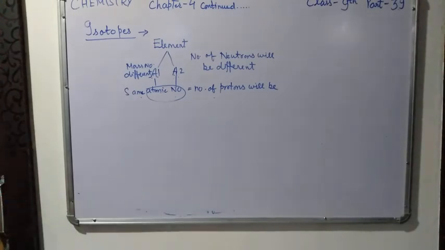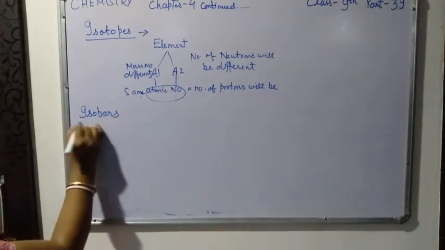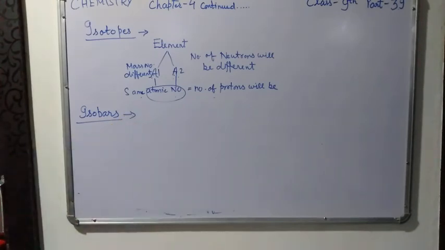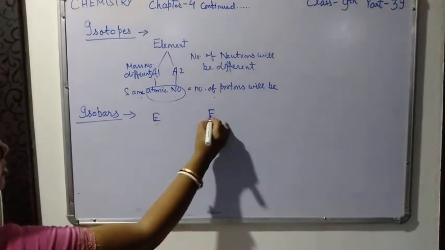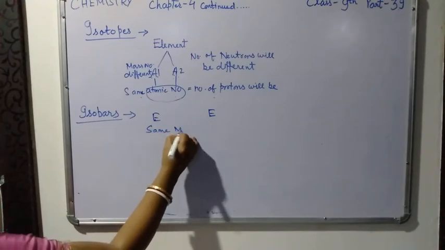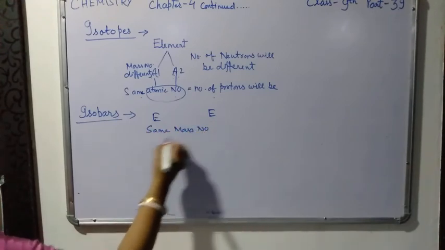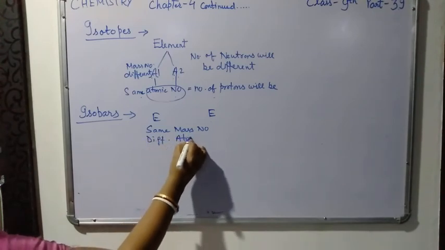What do you mean by isobars? They are atoms of different elements with the same mass number. Different elements are there, having the same mass number, but they are different in atomic number.